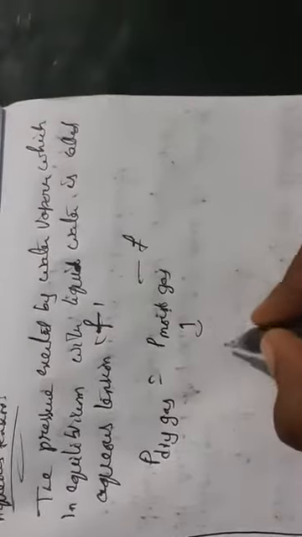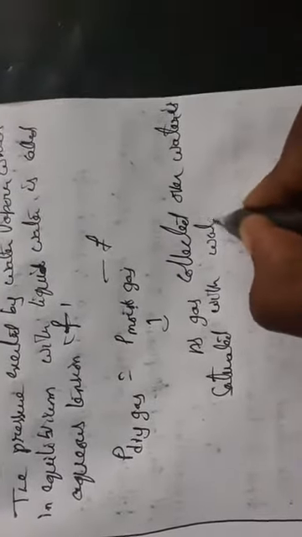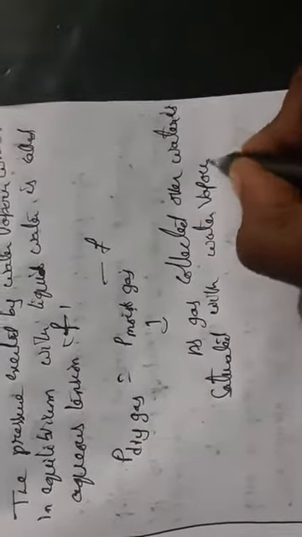Whenever a gas is collected over water that is saturated with water vapor, we call it a moist gas. So what is a moist gas? A gas collected over water is saturated with water vapor. This one we call a moist gas.